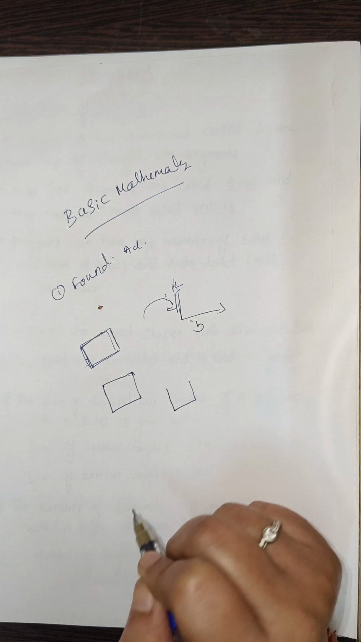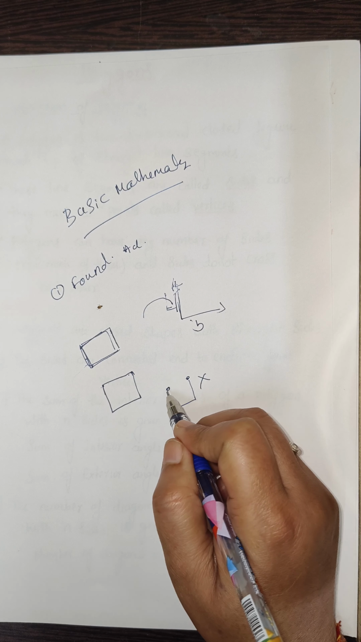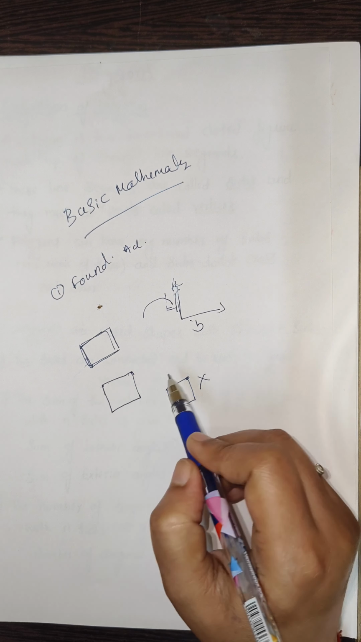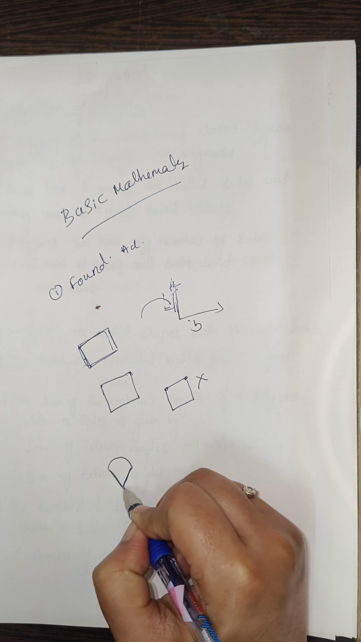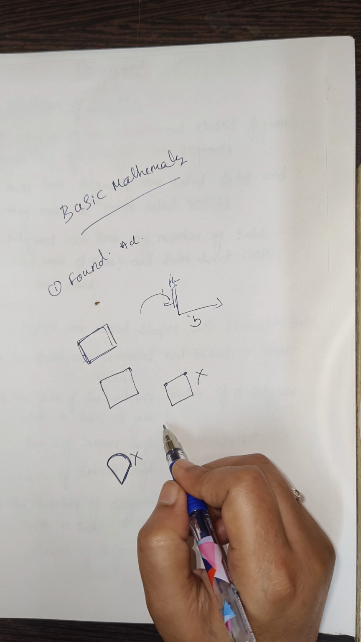If I draw like this, it is not called a polygon, because the vertices are not connected end to end. It's not closed. Closed means it should be like that. Also, a polygon should be drawn with straight lines. If I draw two straight edges but this one edge is curved, it is not a polygon.